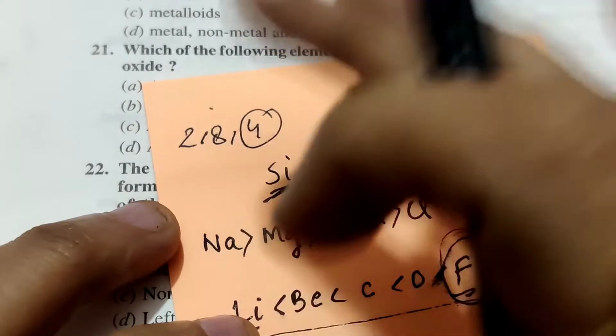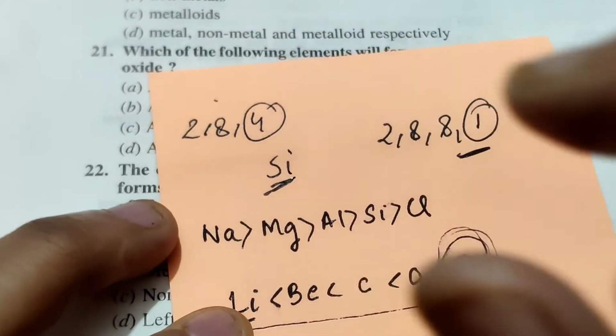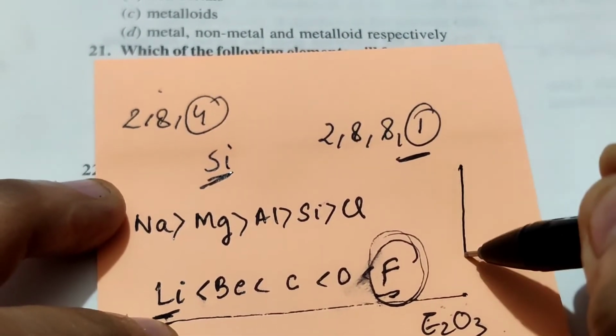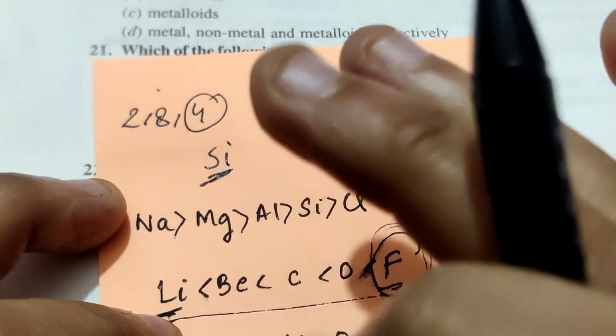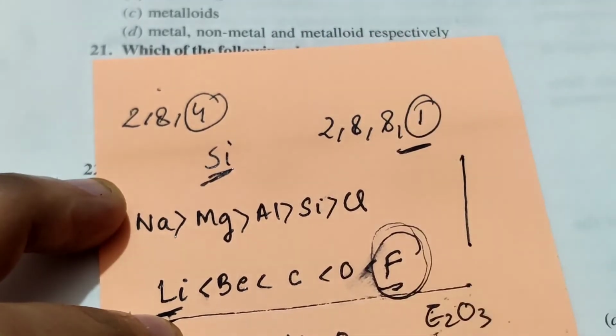So in order to do all these questions easily, first of all learn the atomic numbers in sequence for the first 20 elements, and you must learn to which group a particular element belongs.